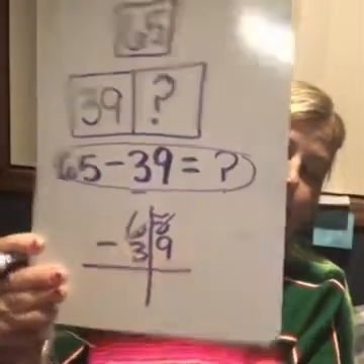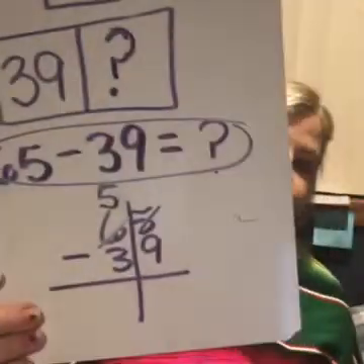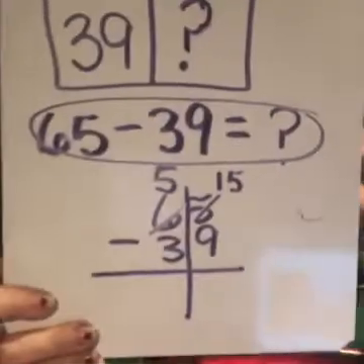Do you remember that? So I'm going to go next door and borrow 10 more. So I did have 6 tens, but I took one. Now I only have 5. I did have 5 ones, but I gave it a 10, so now I have 15. So this is what it looks like.